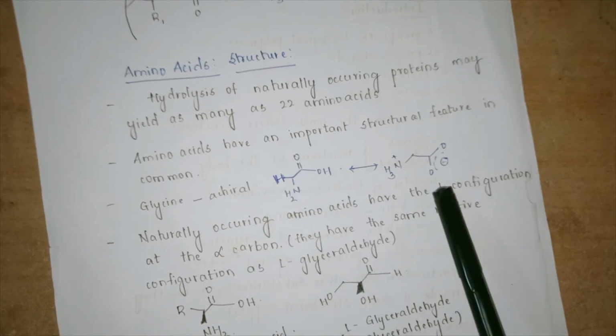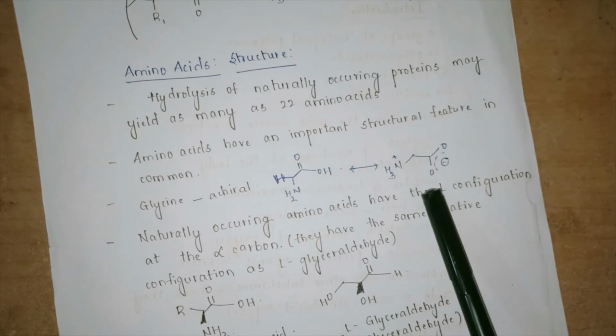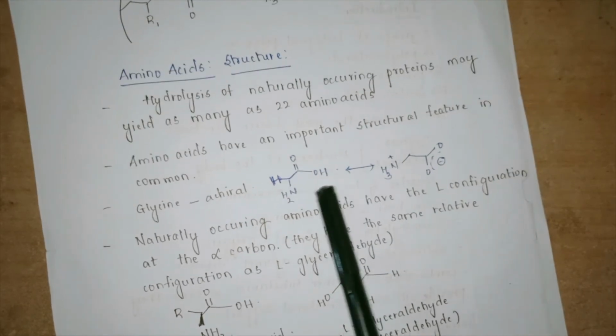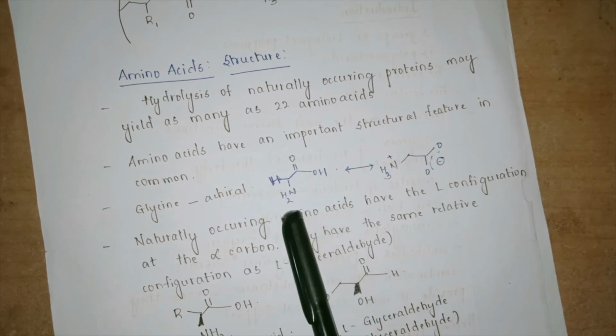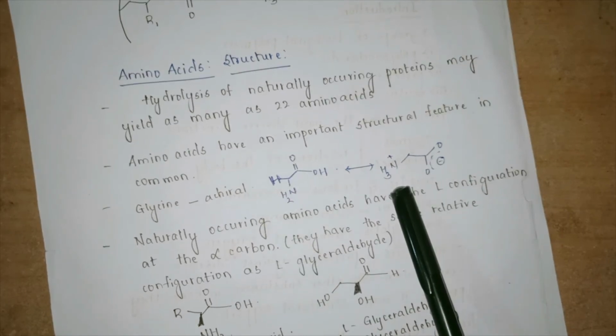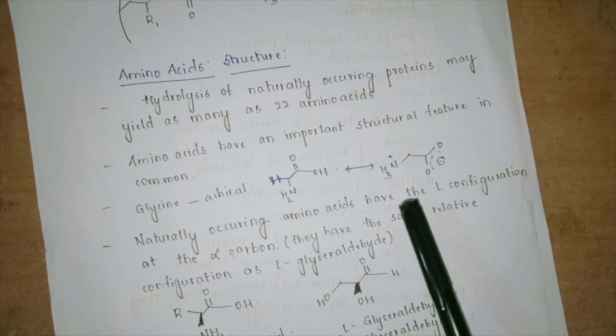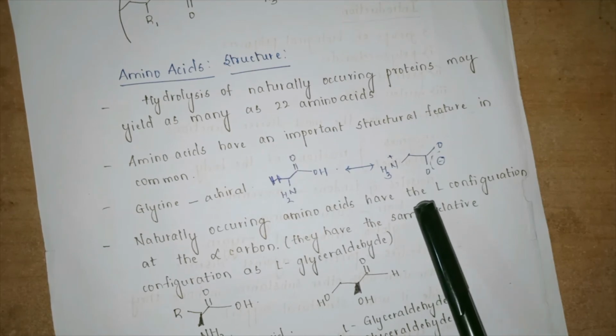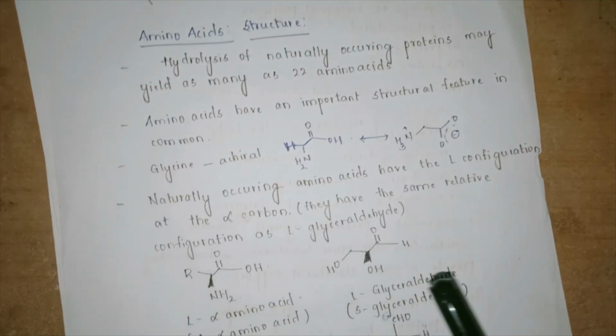Now we can say that they are represented as a dipolar system because the H from the carboxylic group migrates to the NH2, so that it gives NH3 plus. So this is an important structural feature that is common to all the amino acids.